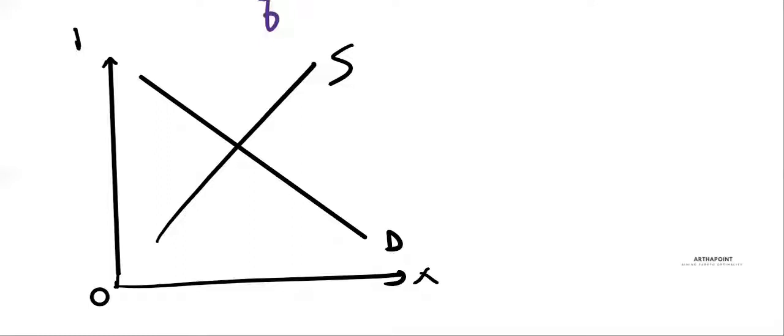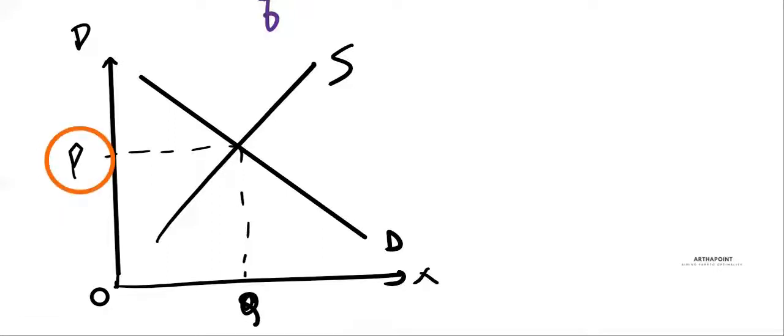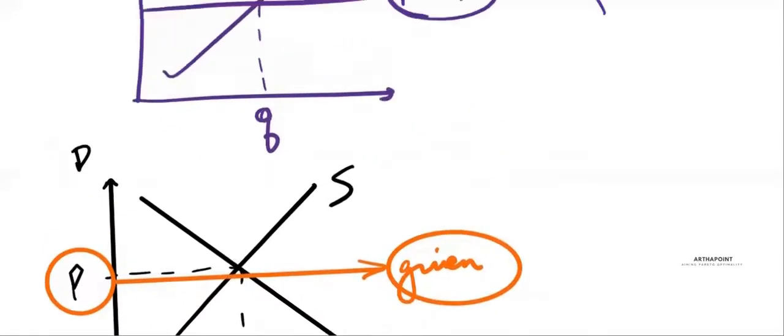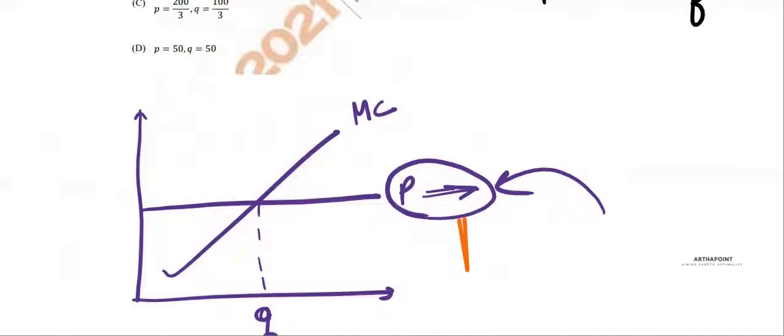Demand and supply together, they have gone ahead and determined that this should be the equilibrium price and this should be the equilibrium quantity. Any firm in this market will take this price as given and would produce at this price. So they cannot determine this price. This is given to them.